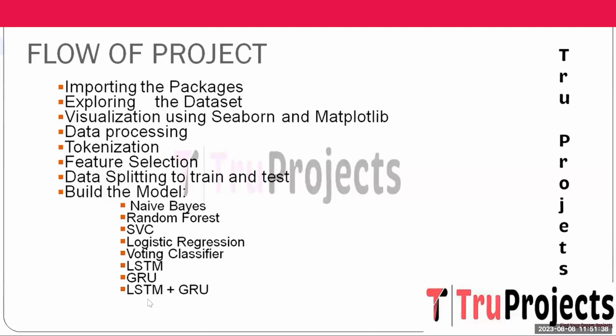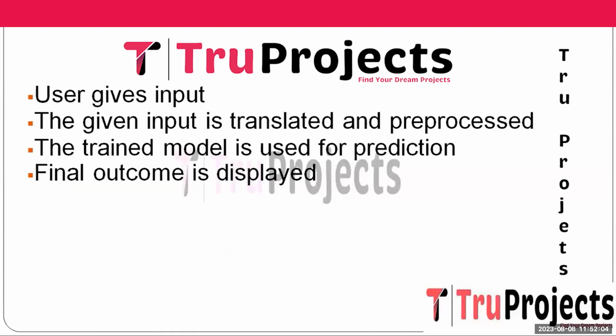And the last one is LSTM plus GRU. It is a combination of LSTM and GRU layers. This neural network architecture allows you to harness the strengths of both models. For instance, if we use the LSTM to capture longer-term dependencies and the GRU focuses on shorter-term dependencies, this hybrid architecture can potentially improve the model's ability to detect cyberbullying across various lengths of text.